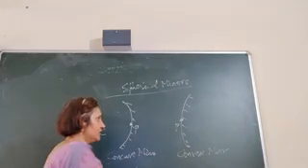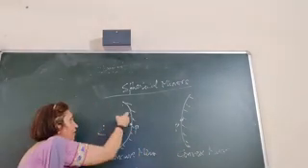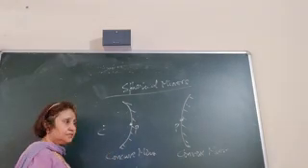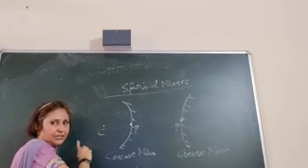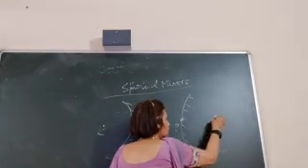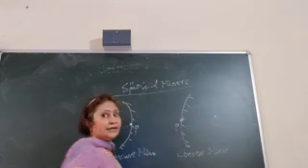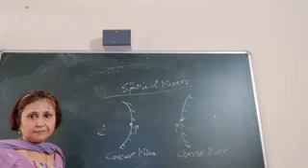Next is center of curvature. Center of curvature is the center of the sphere of which this mirror is a part. This mirror is a part of a sphere. So the center of the sphere of which this mirror is a part, we call the center of curvature. So if we complete the sphere, it has some center. This center we call the center of curvature.